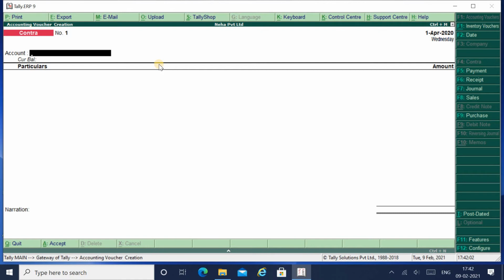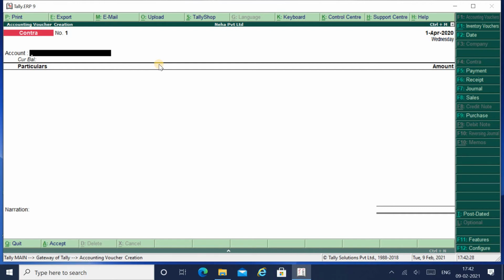This is for those who are from a non-commerce background but still want to make the entries. Many of you are from a non-commerce background, and even if you are from a commerce background, you still find it difficult to pass the contra voucher, where you have to make the debit and where you have to make the payment. So no worries, I will explain in a very easy format how you have to make your contra voucher entry when you deposit cash into bank.